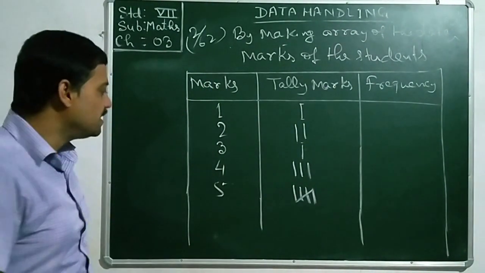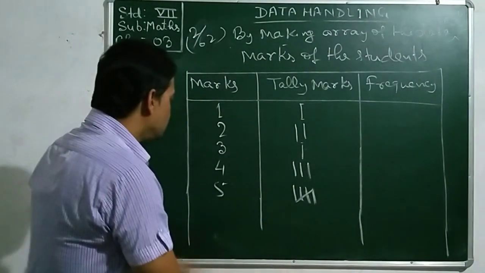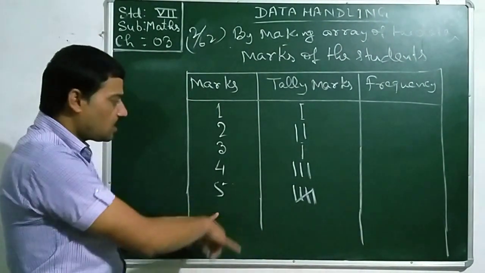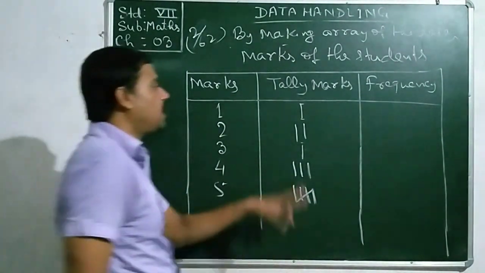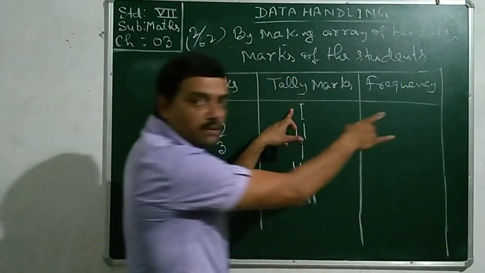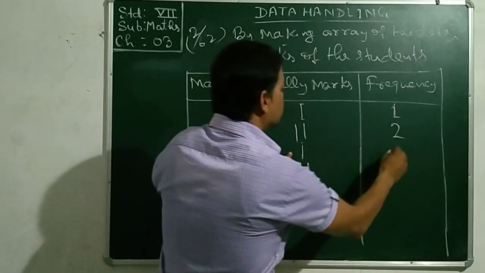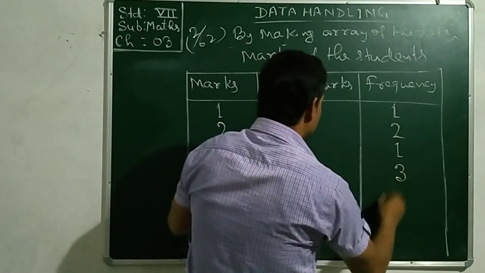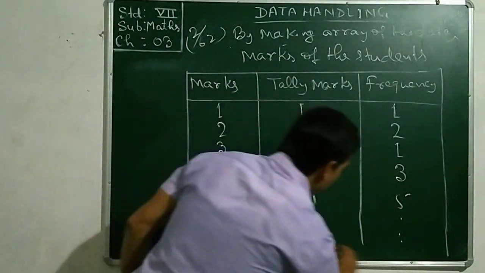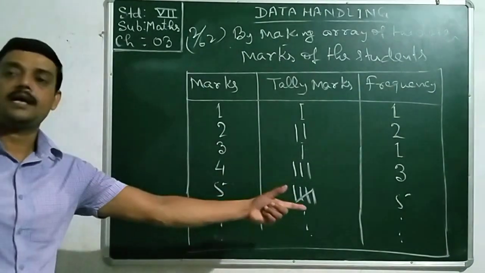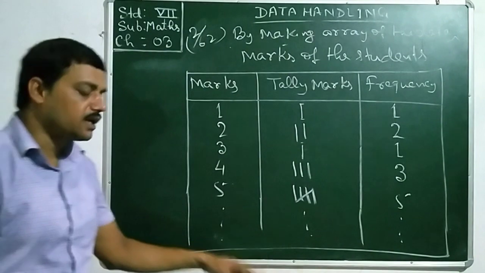Put the mark like this. In this way, you will complete the tally marks, as 6, 7 marks are also given there. Whatever the frequencies are, they are written as tally marks, and these frequencies will be written in numerical figures here as 1, this 2, this 1, this 3, this 5, and so on. In this way, you will put all the observations here and complete the table. This is tabulation of data. In this way, you will complete the sum.